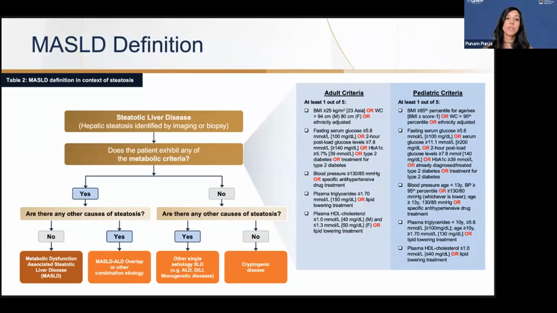If patients meet all those requirements but also have alcohol exposure, then these patients are classified as having MASLD with alcohol overlap. If patients have steatosis on imaging, but they don't meet any of the cardiometabolic risk factors, you want to look for other etiologies, as I mentioned earlier: medications, purely alcohol causing steatosis in the liver. And then if there's not a clear indication as to what leads to steatosis, you think of cryptogenic disease.